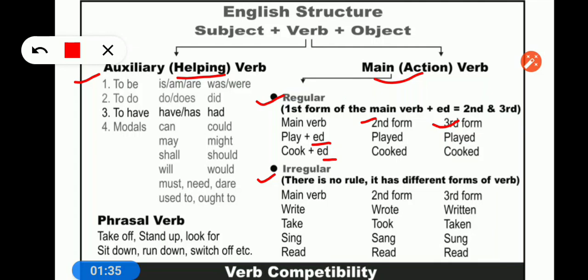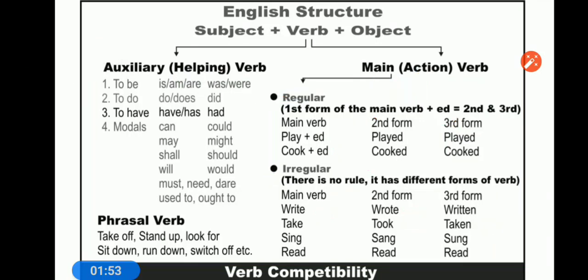This is known as a regular verb. But if there is no such rule, meaning first form, second form, third form are all different, or two are the same but the third is different, then it is an irregular verb. So there are two categories of main verb: one is regular and one is irregular. First form is known as base form, it is the present form. Second form is known as past form, and third form is known as past participle.